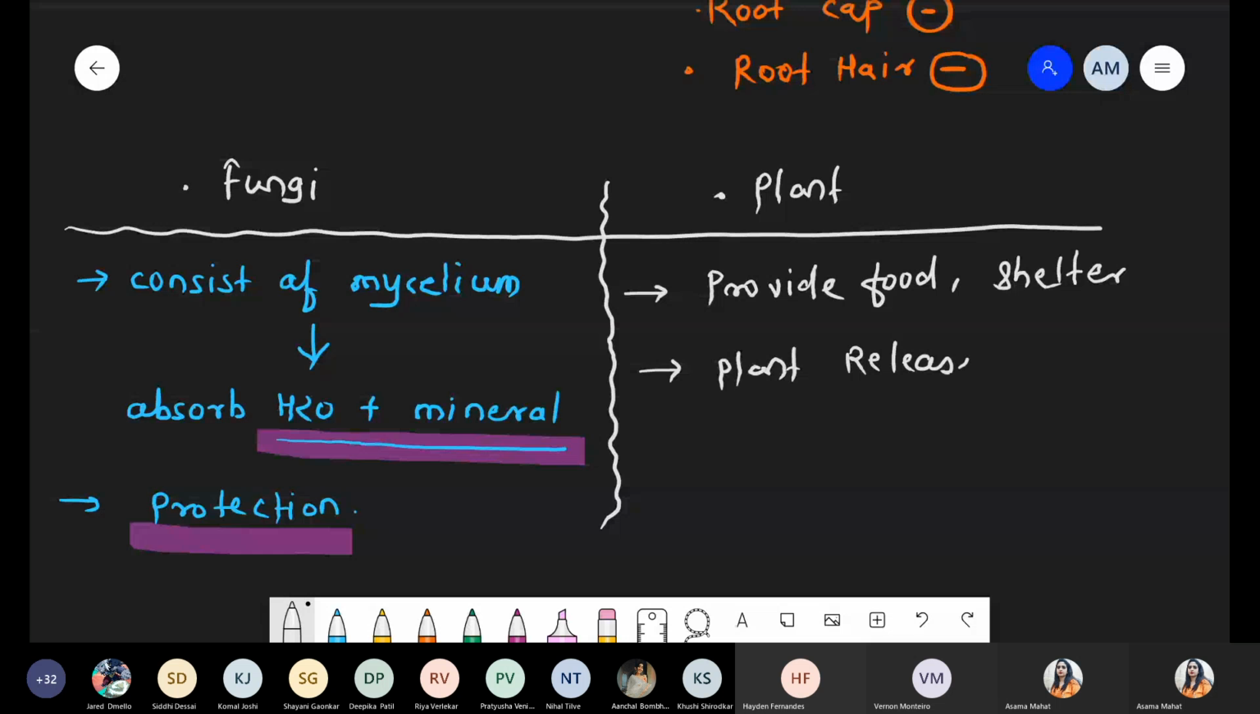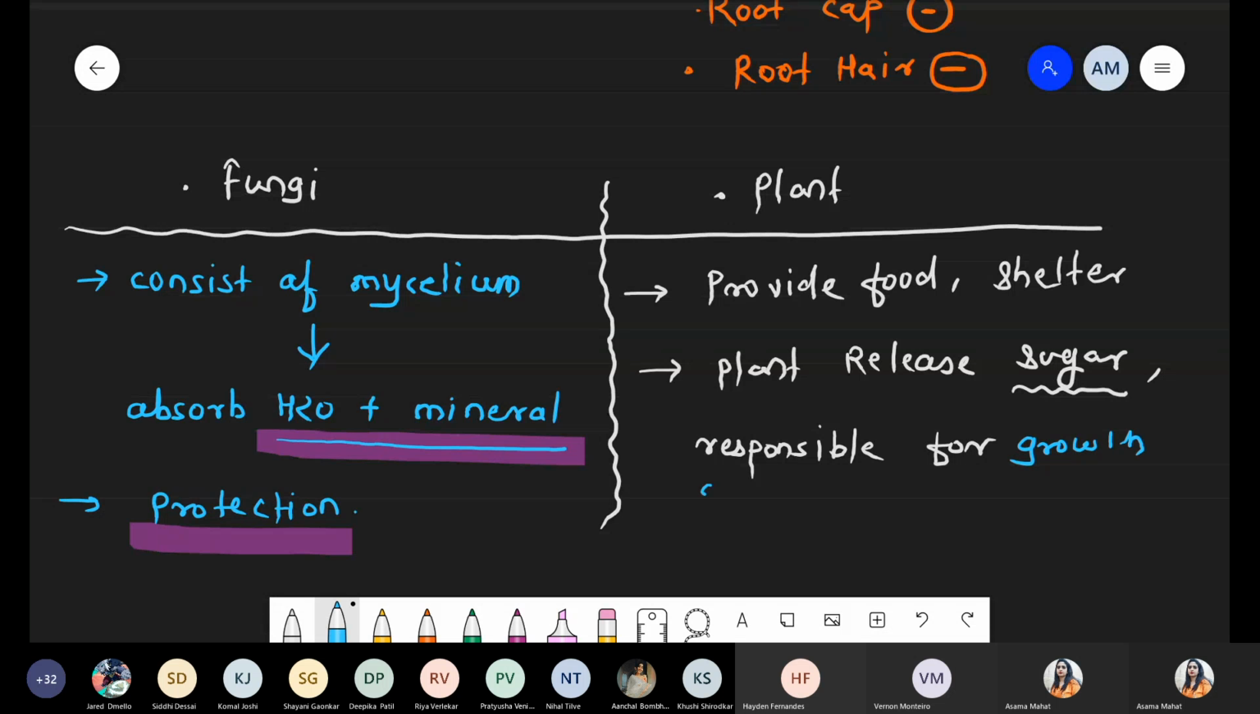Plant releases the chemical, and that chemical is nothing but sugar particles, right? And these sugars increase the growth of fungi. The plant releases the sugar responsible for the growth of fungi. Okay, so these are the two benefits, right?